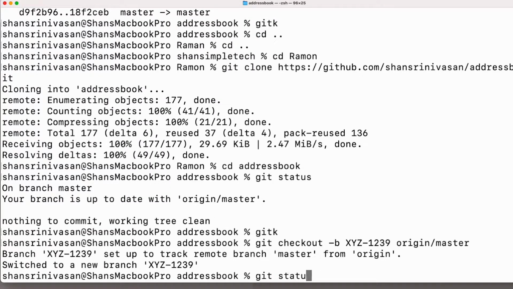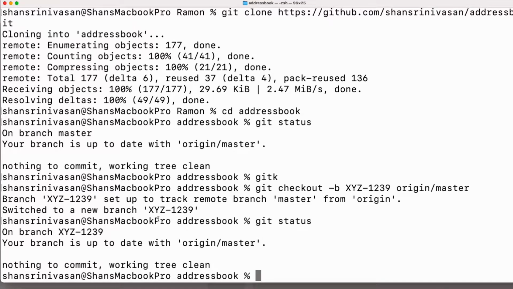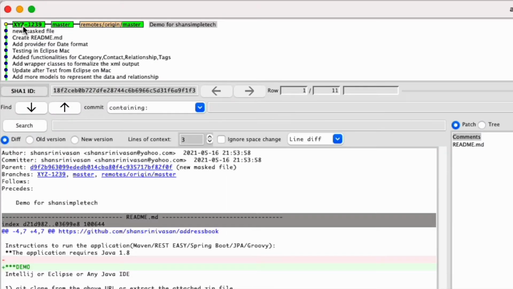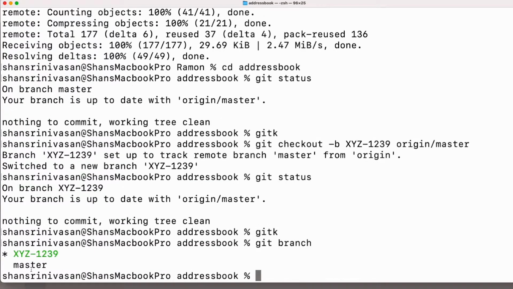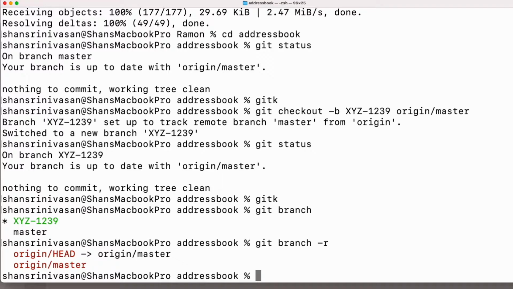So now you do a git status, it switched automatically to the new branch and your branch is up to date with origin master, right? When I do gitk, you see this is my branch and this is the same as the local master branch and it is also the same as the remote. Let's check how many branches are in local. So there are 2 branches, one is the master branch and one is XYZ1239. And how many remote branches are in local? That's the next command, which is git branch -r.